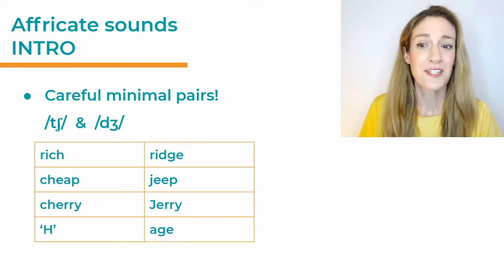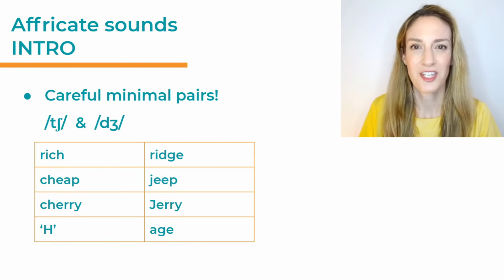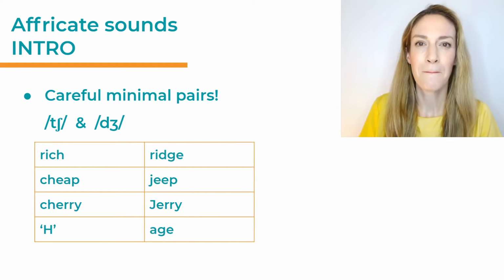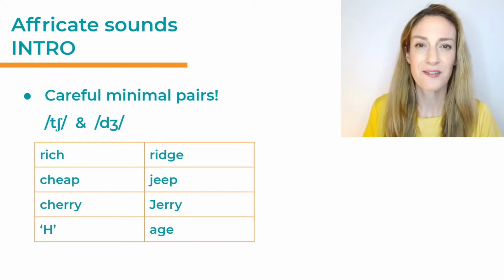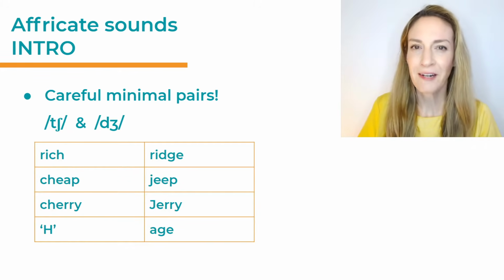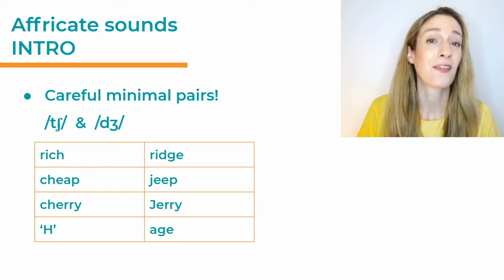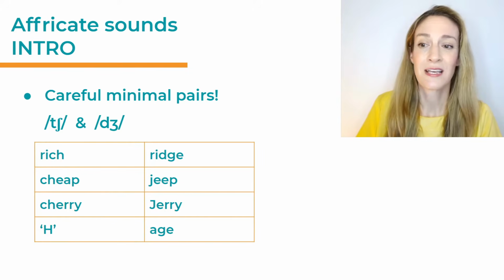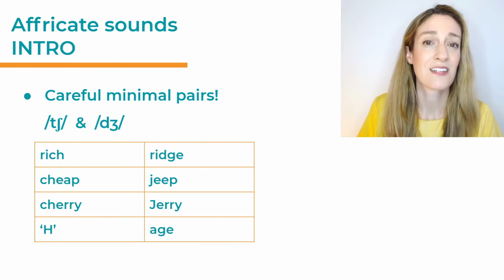There are, of course, some minimal pairs as well, as always, for ch and j. Remember, minimal pairs are pairs of words where all the sounds are exactly the same apart from one sound in the same position. And so that means we have to be very careful, because if we get the sound wrong, we actually say another word with a different meaning in English. So let's have a look at a couple of minimal pairs for ch and j.